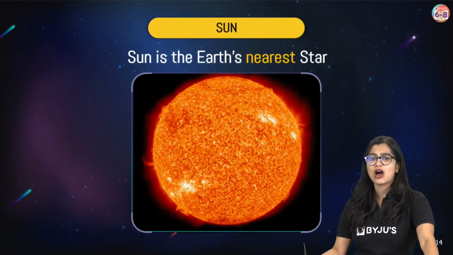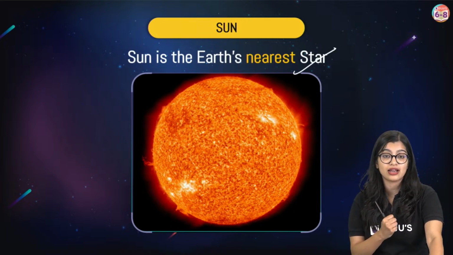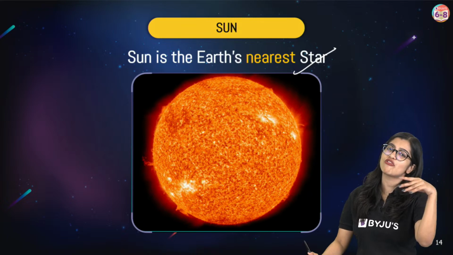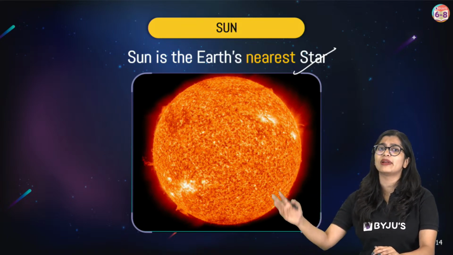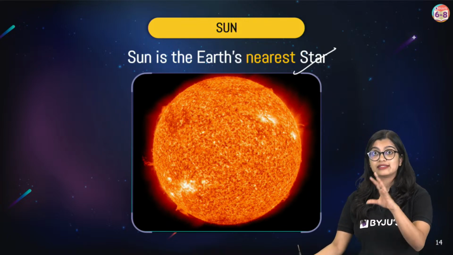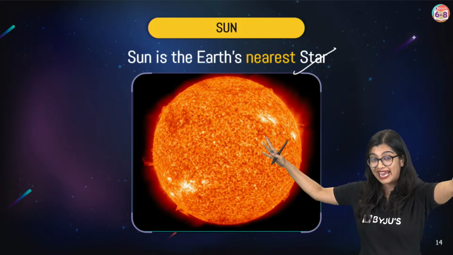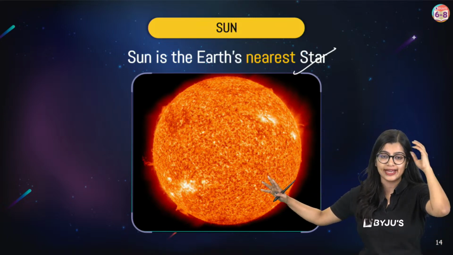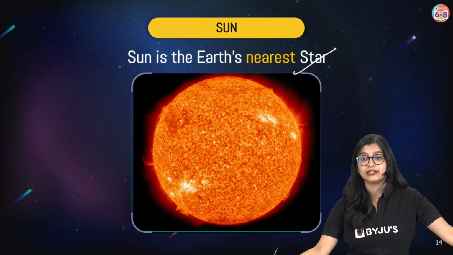So let's talk about the sun. Yes, which is the Earth's nearest star and the biggest star. Proxima Centauri is an example of another star which is very close by to the sun. Now, close by is not 1 kilometer, 2 kilometers, okay? When you go outside the Earth's atmosphere and you go into space, you understand that the distance is huge, right? Distance is huge.